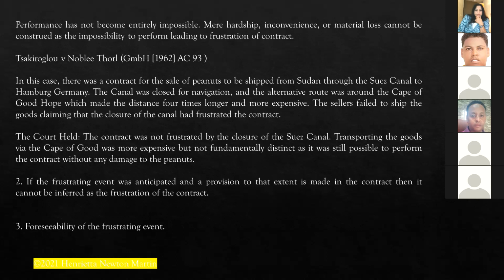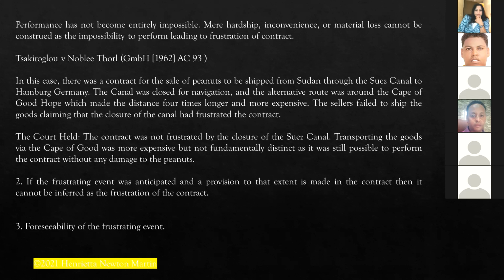That means the route via the Cape of Good Hope was a longer route. But originally, they said that they were going to come via the Suez Canal. So the sellers failed to ship the peanuts, that is the goods, claiming that the closure of the canal had frustrated the contract. They said, no, we will not send the peanuts or the goods because the Suez Canal is closed, and the fact that the Suez Canal is closed has frustrated the contract or made it impossible to perform.